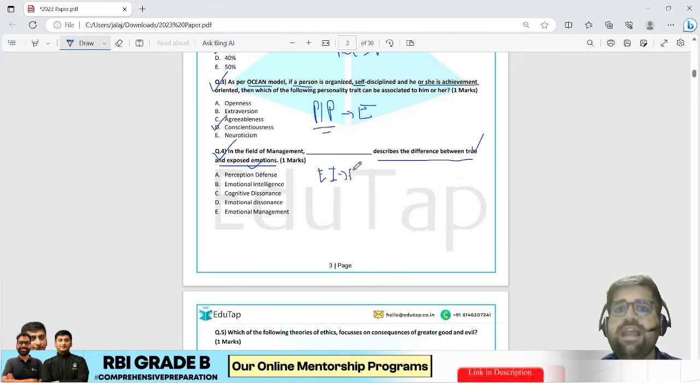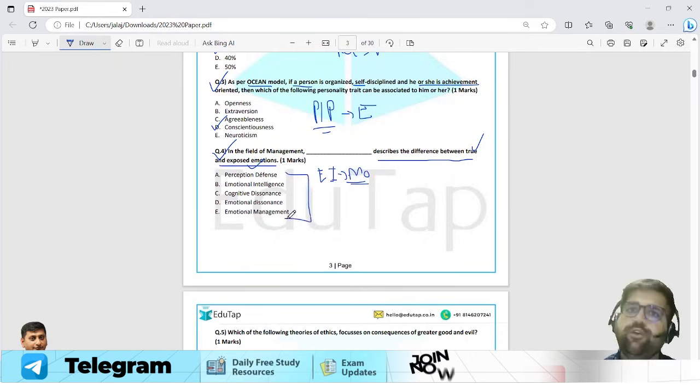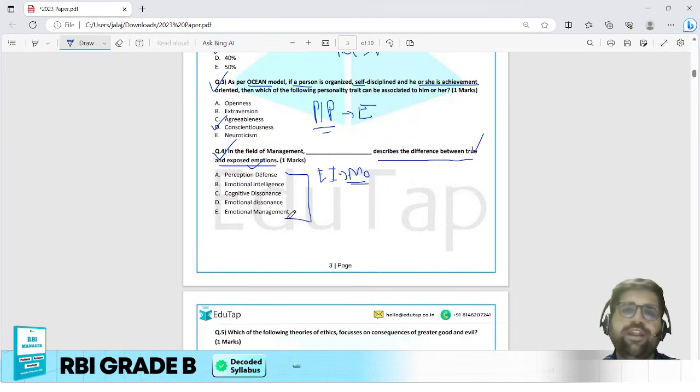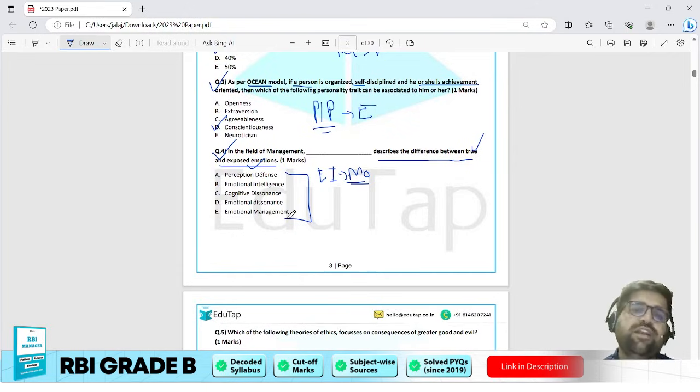Now why am I terming this question as moderate? Because the options given to you are very closely related. They are not discrete. You need greater conceptual clarity to answer this.